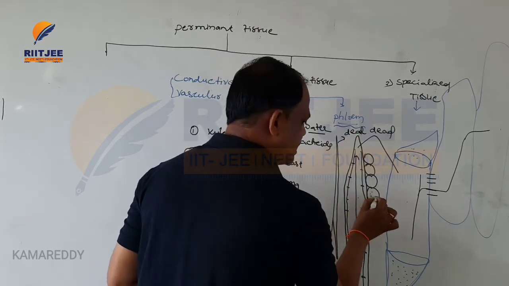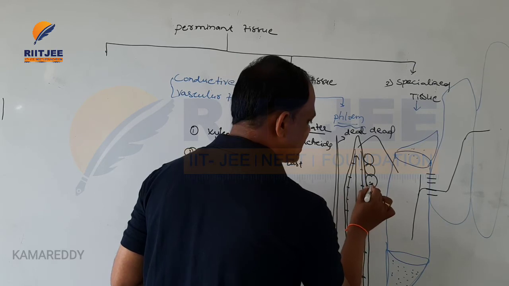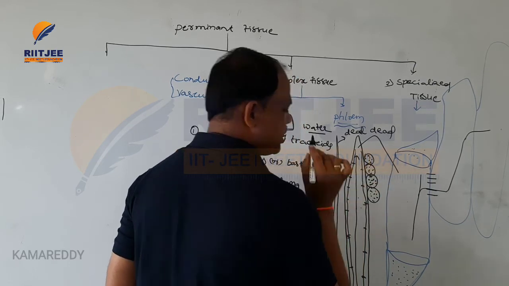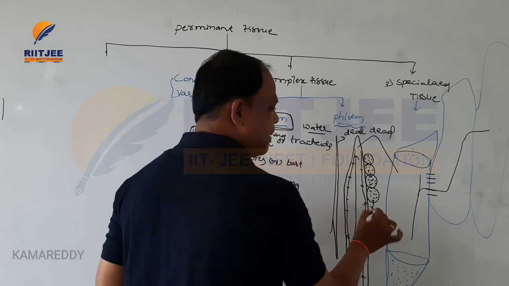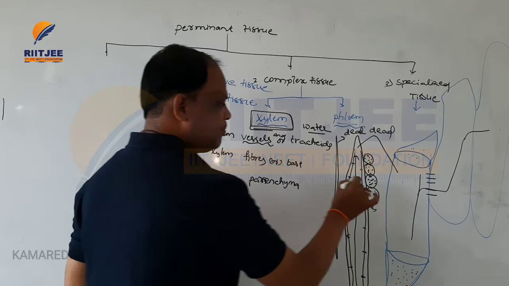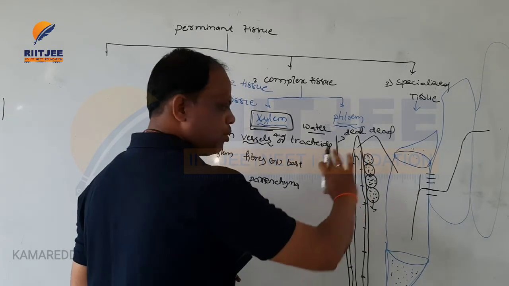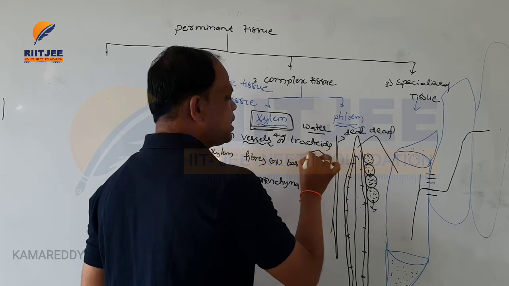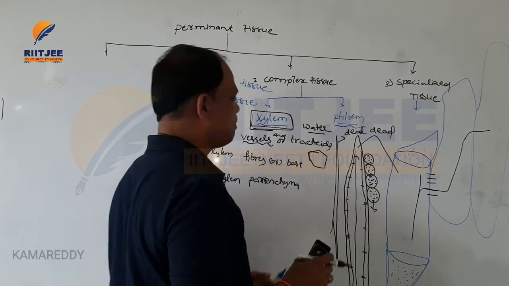But the xylem parenchyma is living. These are living parenchyma cells. This is the xylem parenchyma, and this is the structure of xylem cells. The parenchyma is made up of isodiametric or polygonal shapes.